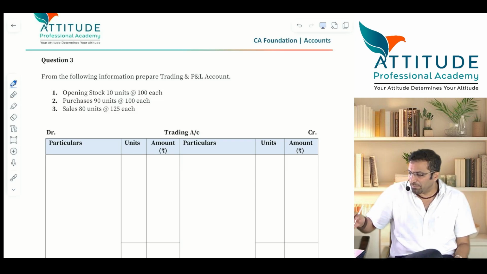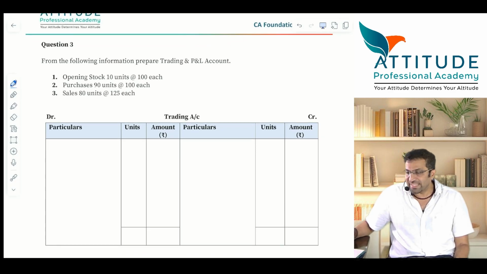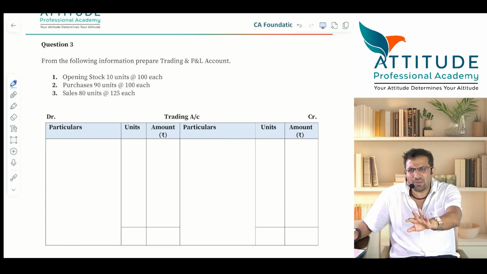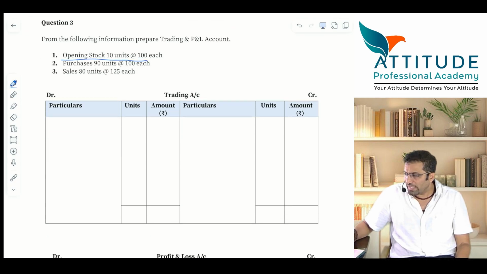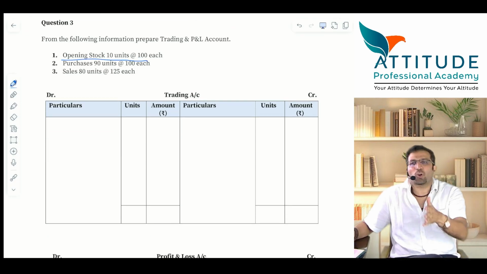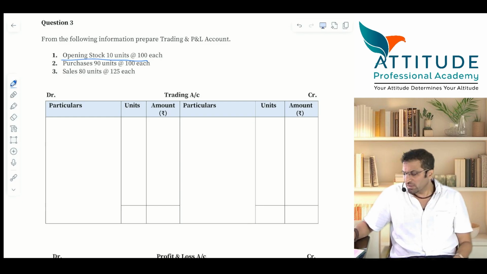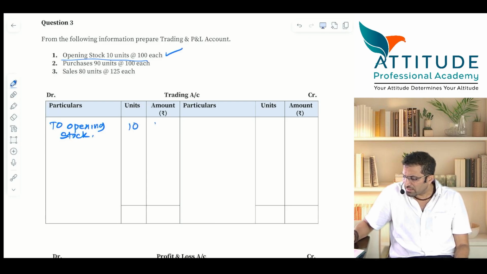Tell me, in this sum, opening stock is given. Though trial balance is not given, you can tell me the entries now. Please tell me the entries. Fast. What about opening stock? Trading account debit to opening stock, how much? 10 units. 10 into 100 is how much? 1000. Simple sum. Next is purchases, 90 units at 100 each, 9000.